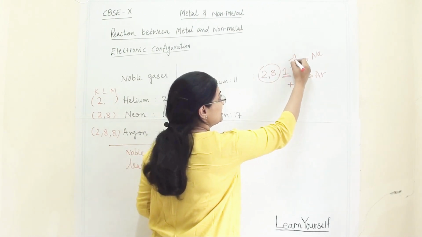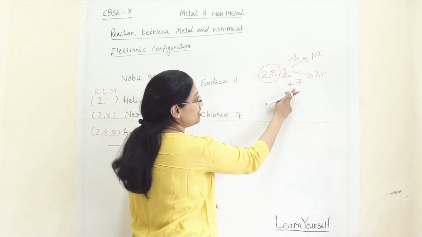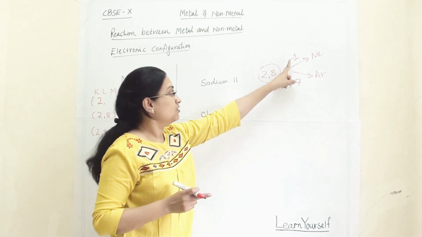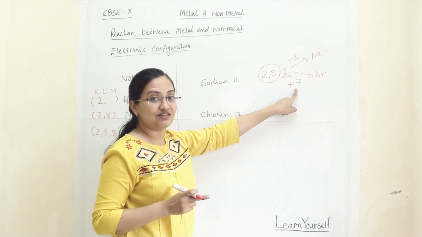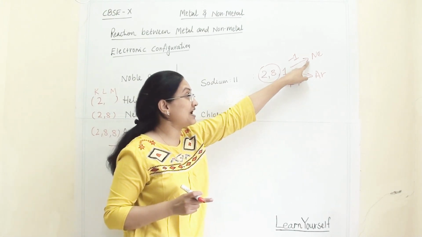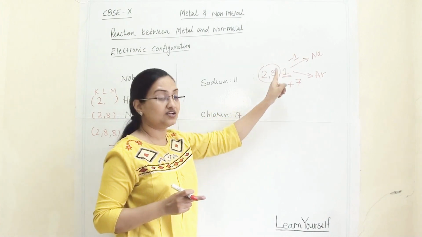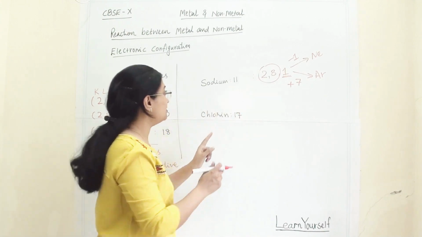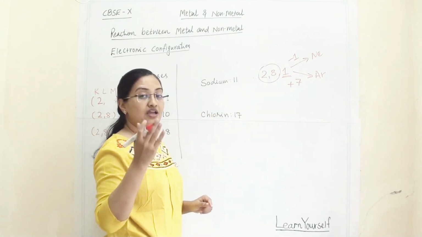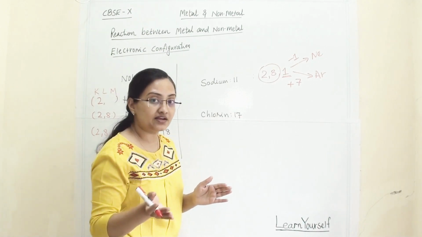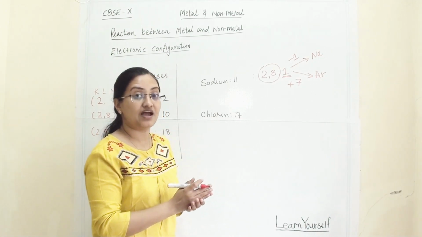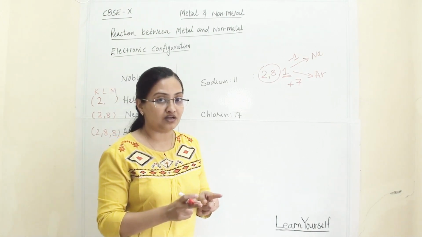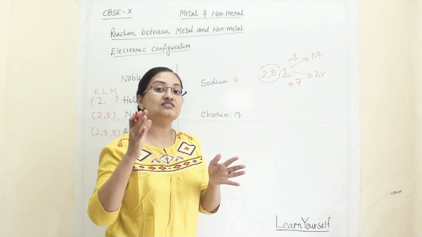If it loses one electron, then it will become like neon. If we add 7 electrons, then it will become like argon. So which one is easy, to lose one electron or to add 7 electrons? Yes, it is easy: by losing one electron, it will become like neon and become stable. So all the metals, sodium, magnesium, calcium, will donate electrons and become stable like their nearest noble gas. It depends upon their atomic number which noble gas is nearer to them.